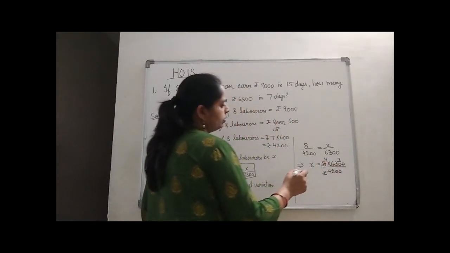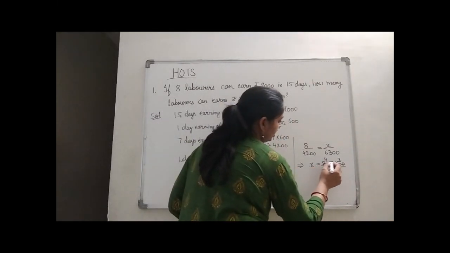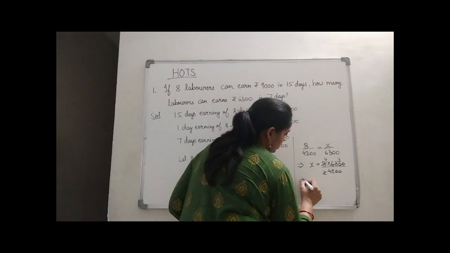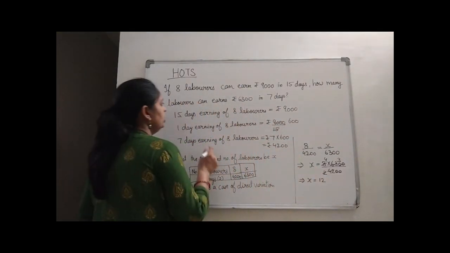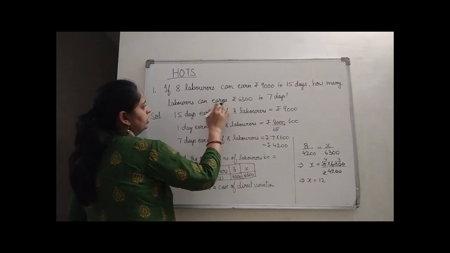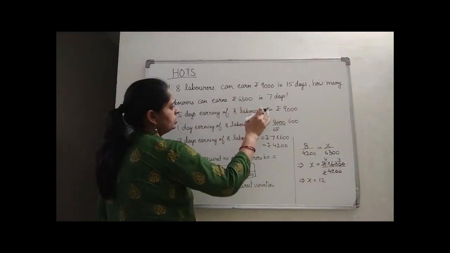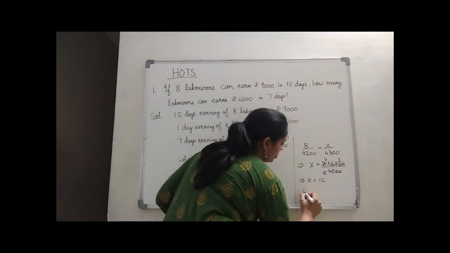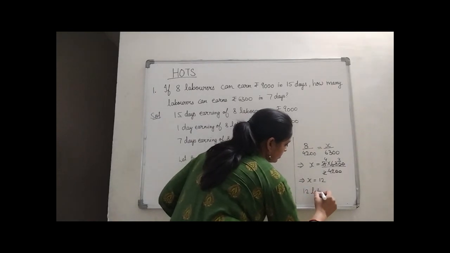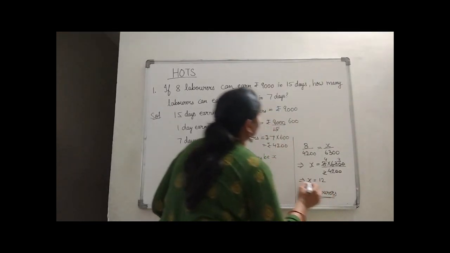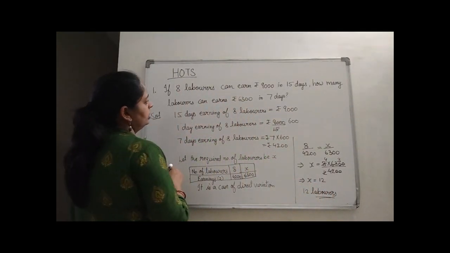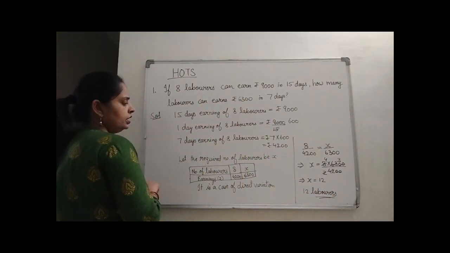What we are left with in the numerator? We are having 4 and 3, means 4 3s are 12. So we get the value of x as 12. 12 laborers can earn rupees 6,300 in 7 days.